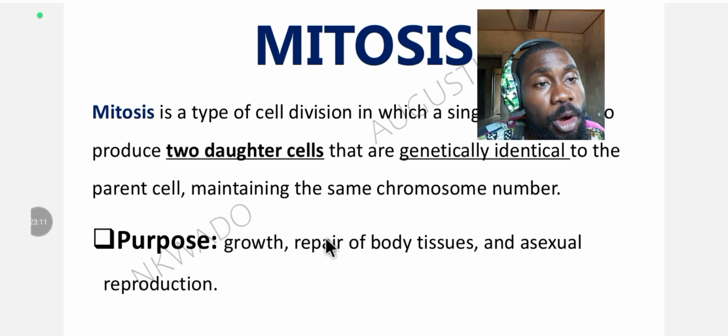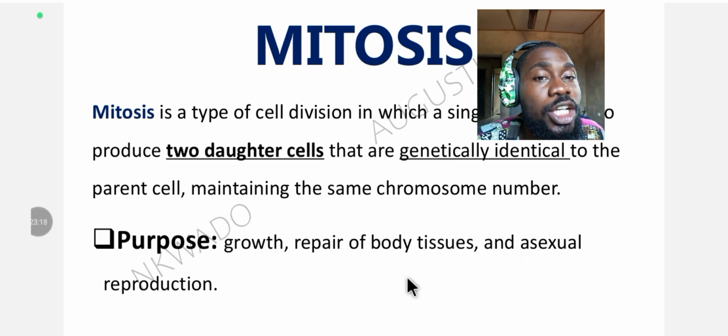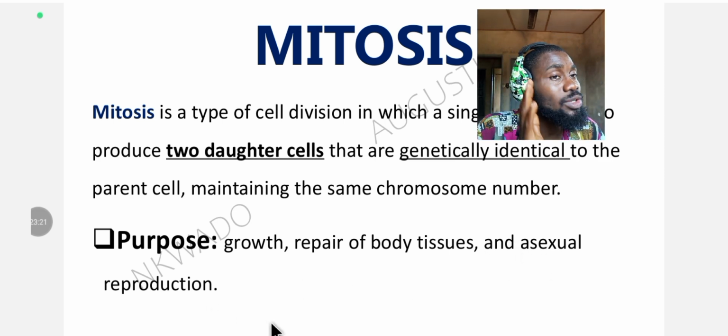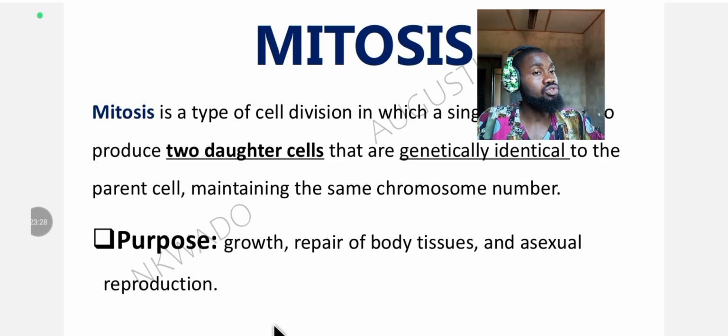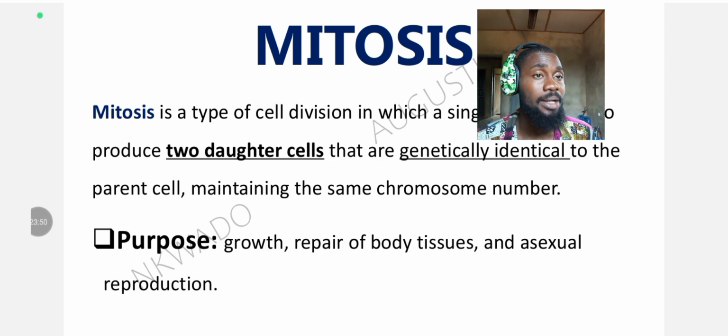Another purpose of mitosis is repair of body tissues. And another one is asexual reproduction, reproduction that does not involve sex. It does not involve mating between male and female, and it does not involve gametes. That kind of reproduction is mitotic reproduction. You can find it in amoeba. Amoeba divides into two identical daughter cells in a kind of cell division called binary fission.